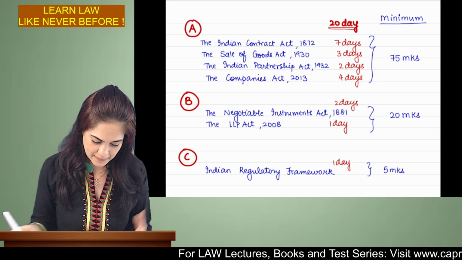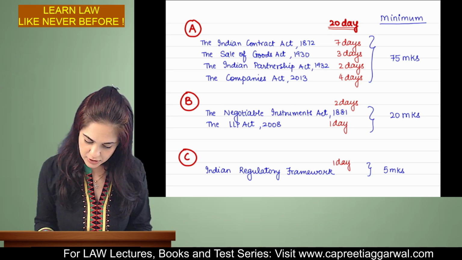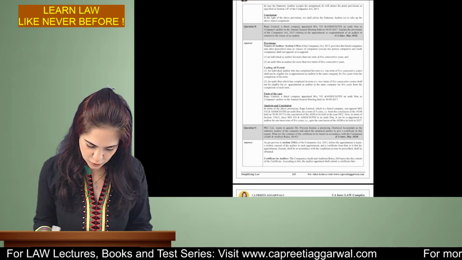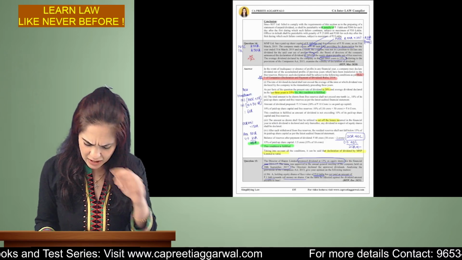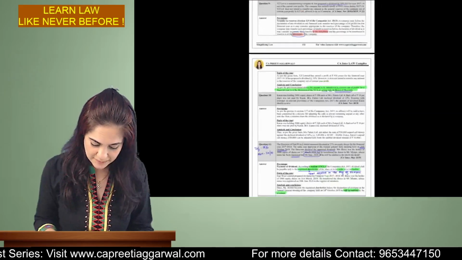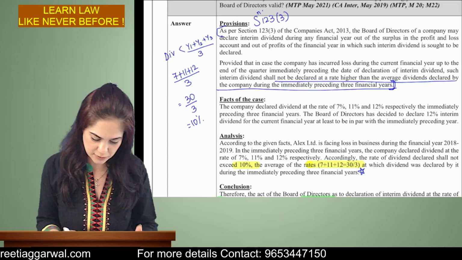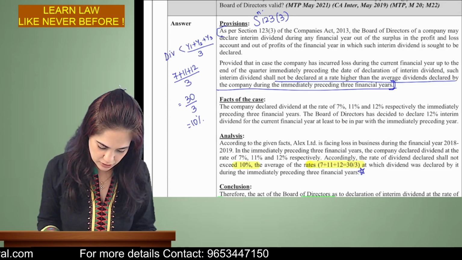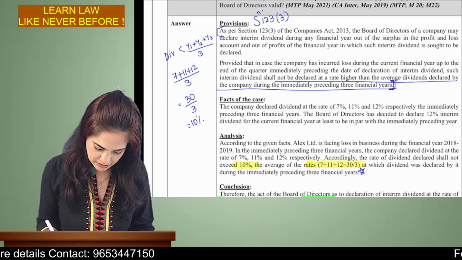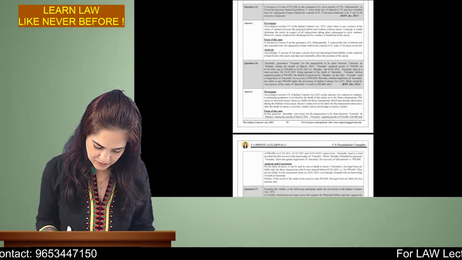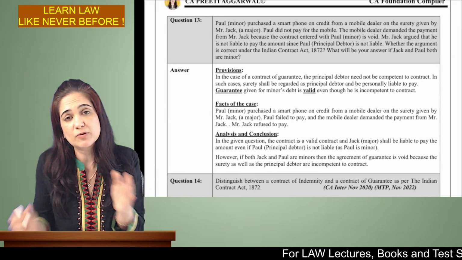Now, what is my compiler? I'll just show it to you. I have the CA Inter compiler. It is a compilation of all the past exam questions, study material, RTP, MTP questions arranged unit-wise. And the answers are given in proper format: provisions, facts, analysis, conclusion. If you just wait, I'll also show you the CA Foundation Law compiler. So this is my compiler. Compiler is a compilation of all the past exam questions, study material, RTP, MTP questions. I have arranged them unit-wise.